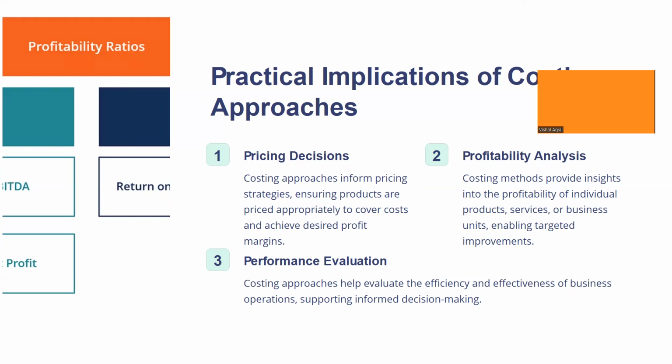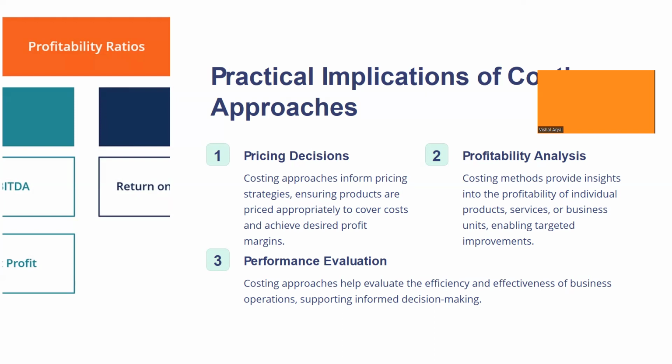First we determine the cost of the product, and then we put some margin on top of that, and we sell that product to the end person. So in order to determine the profit, at first we need to know the cost of that product. After knowing the cost from the costing process, we can determine the profitability analysis, and we can only analyze the profitability after calculating the cost of the product. So this is also a very important aspect of costing approaches.